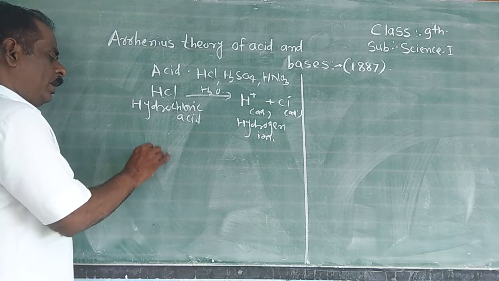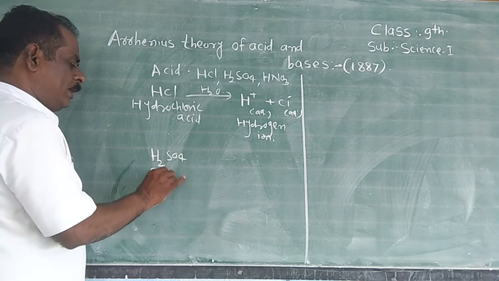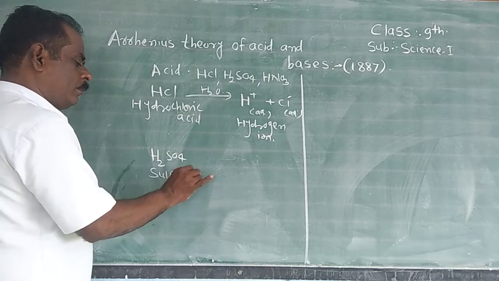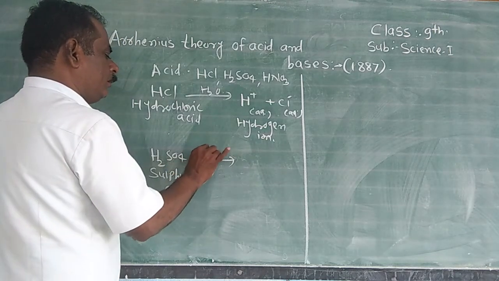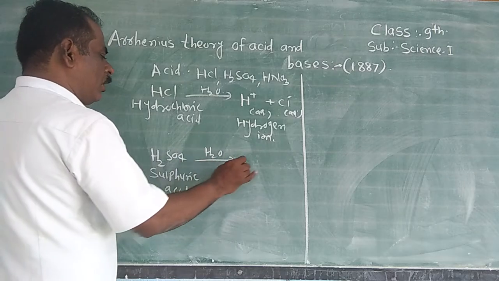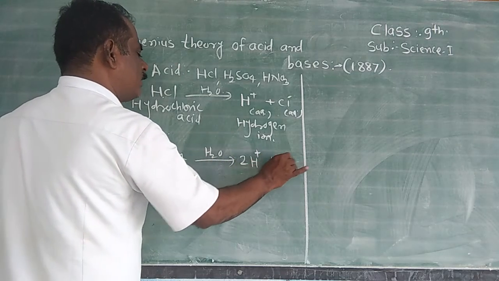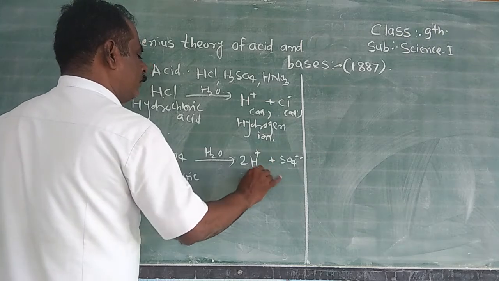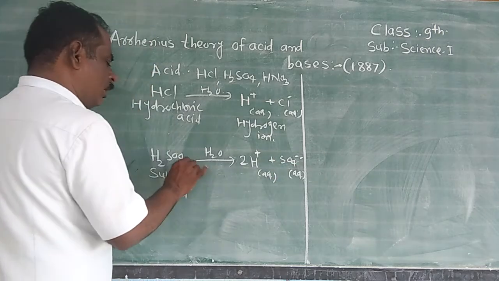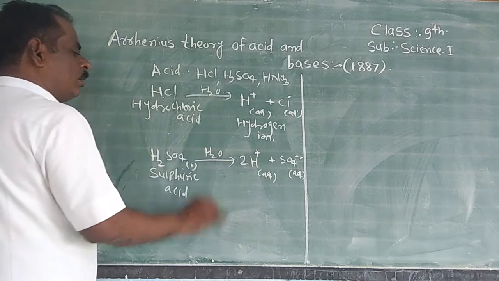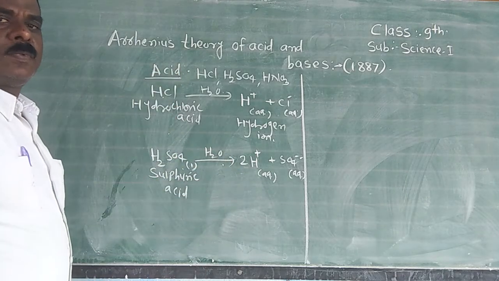Second example, H2SO4, sulfuric acid. Dissolved in water, it dissociates into ions. Which ions? It gives the hydrogen ion and the sulfate ion. Sulfuric acid also gives the hydrogen ion in the water. Therefore, sulfuric acid is an example of an acid.